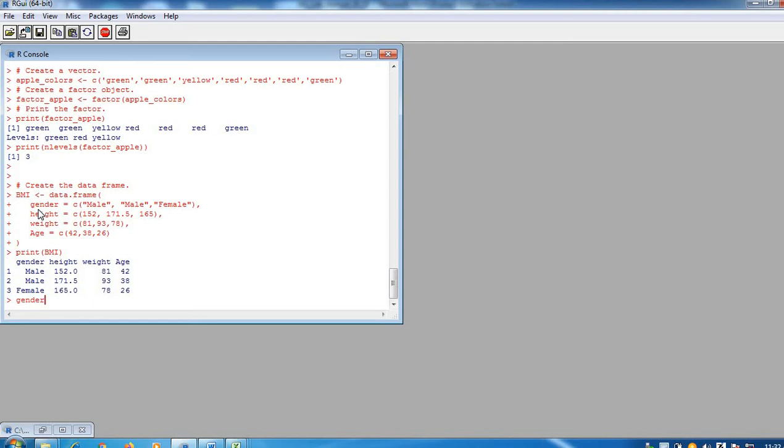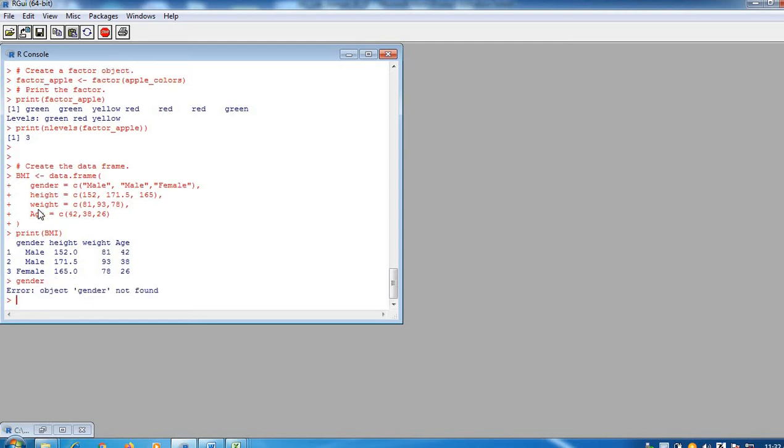Now we will check what happened. It is showing an error. Why? Because this gender is not an individual vector. It is a part of a data frame. So if you want to see only the gender information, it should be associated with the name of the data frame with a $ sign.